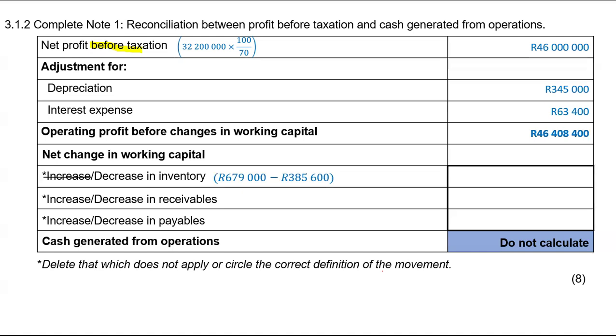The other answer, it means you sold. So it's a decrease in your inventory here. So that's why I cancel out the increase. It's a decrease. A decrease means you sold. So the difference will be a cash inflow.